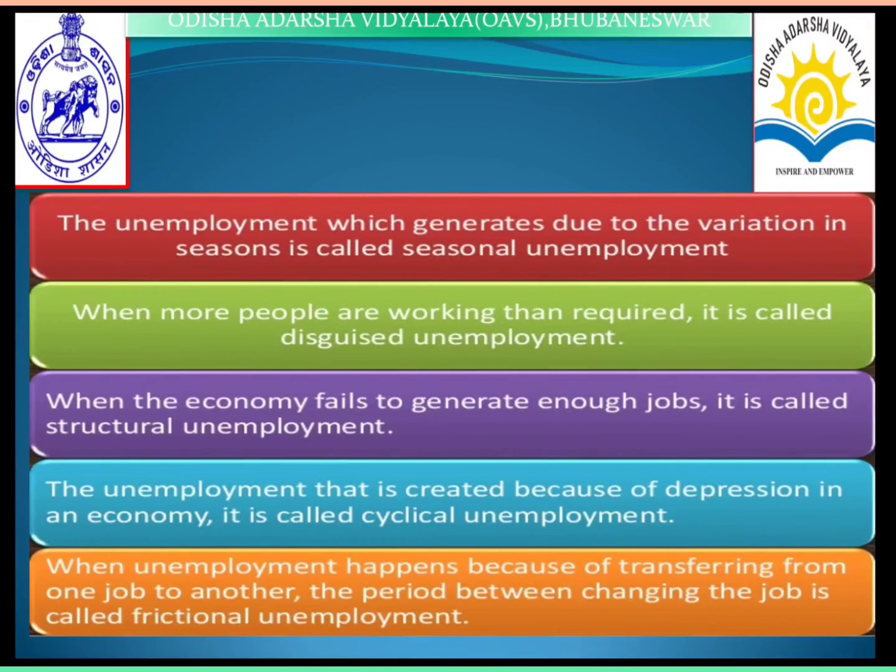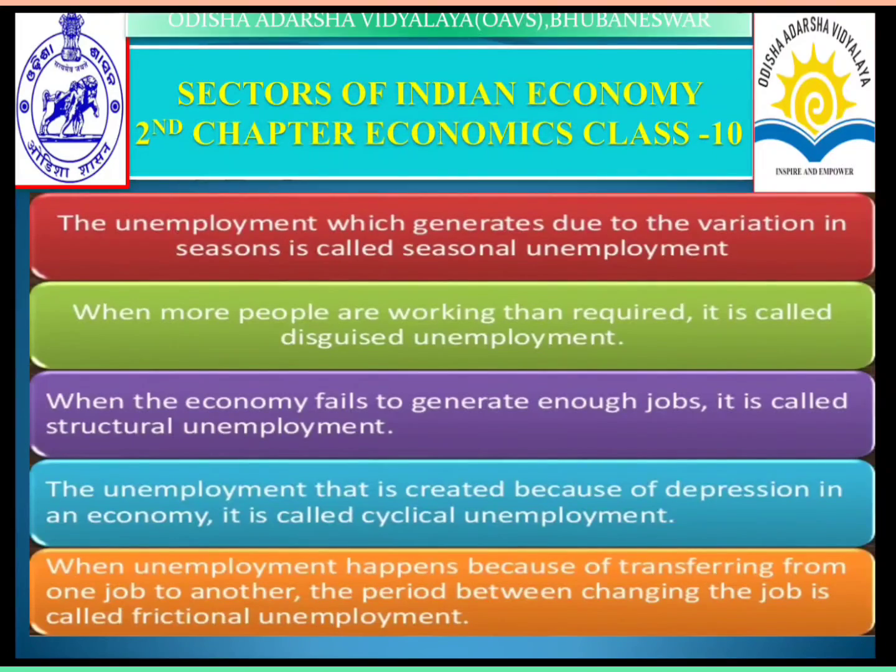Next one, that is unemployment created because of depressions or different natural disasters. In the present situation, due to corona, many people lost their jobs. This is cyclical unemployment. Next one, that is when unemployment happens because of transferring from one job to another. When people engaged in the agriculture field want to work in the secondary or tertiary sector, there is a transition of jobs. In this case, there is frictional unemployment. So this is all about the types of unemployment.